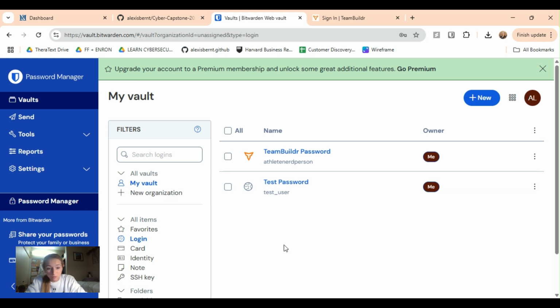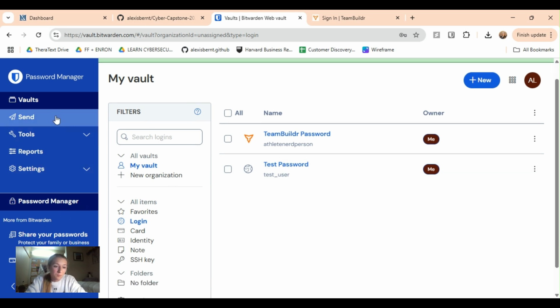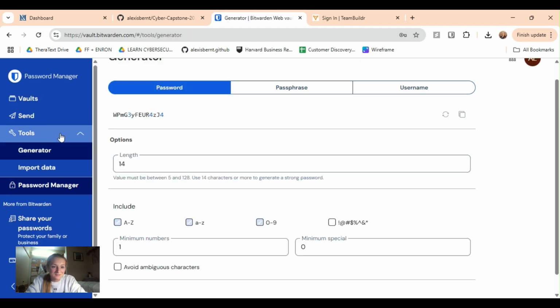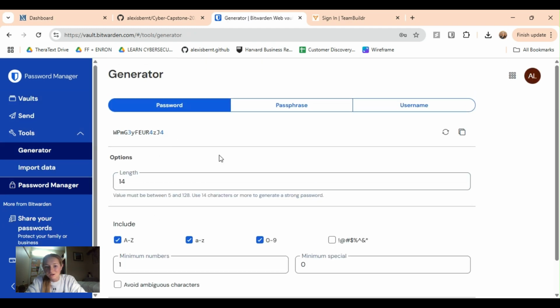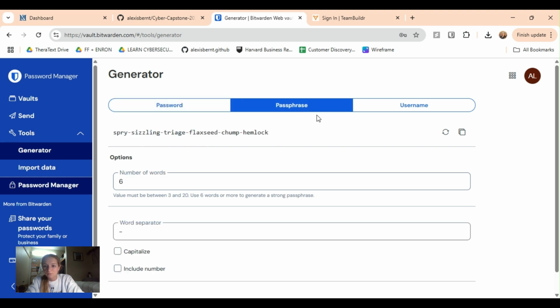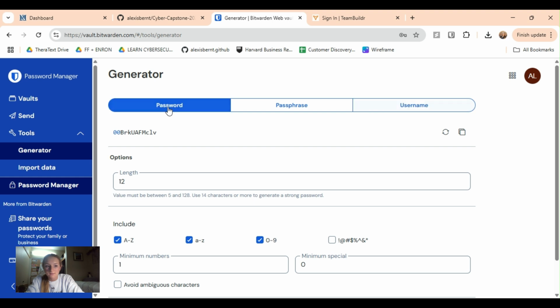Bitwarden can also do some other cool things. So one of my favorite things that Bitwarden does is you can go to tools and then you can generate a password. So again, I say a good password should at least be a length of 12. We can make it a length of 12 and then get random passwords generated by Bitwarden. So I can generate another password here. Again, it can generate passphrases, usernames, all of that stuff.